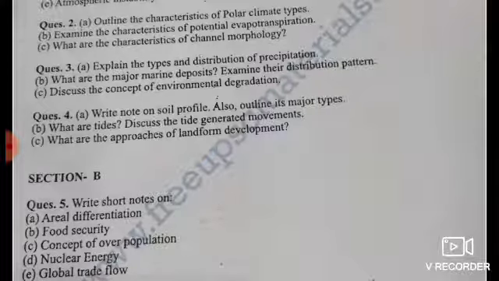4a, write short note on soil profile. Also outline the major types. 4b, what are tides and discuss the tide generated movements. And what are the approaches of landform development.